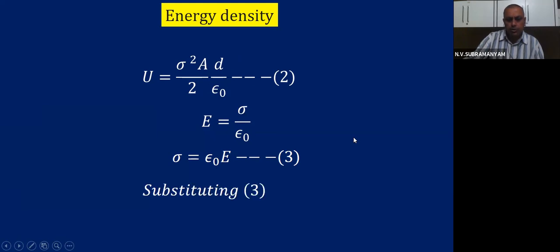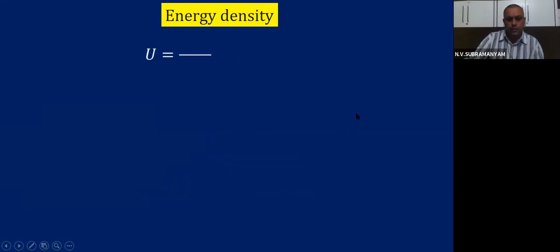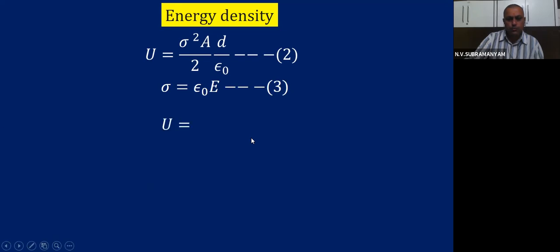Then substituting 3 in the place of 2, what do we get? Sigma value is epsilon 0 into E. If I substitute here, U is, already we saw this. Now I am substituting this 3 into sigma square, that means (epsilon 0 E) whole square by 2 into AD by epsilon 0. Can you expand this, (epsilon 0 into E) whole square?